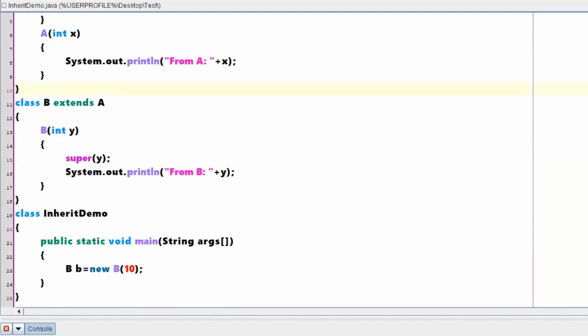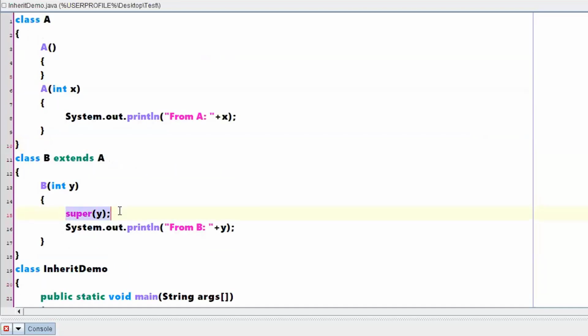Sir, it means that when you are using super in class B, the value x will be the same for both classes. Yes, I am passing the same value. Say for example, here I don't want to pass the value of y. If I don't want to pass the value of y, if I want to pass some 50, that can be passed.